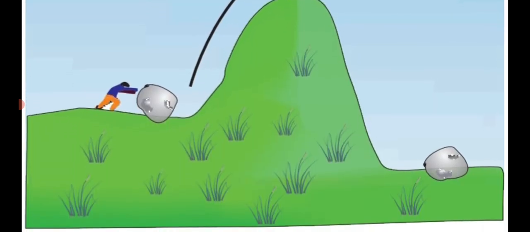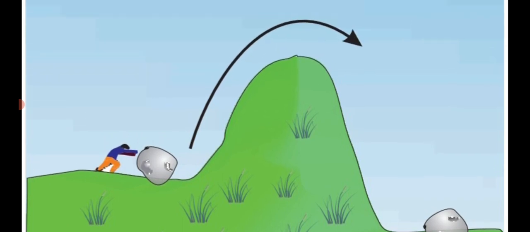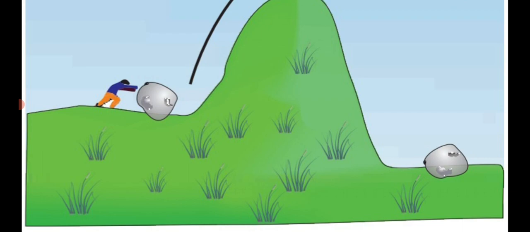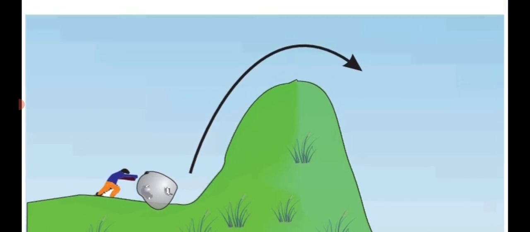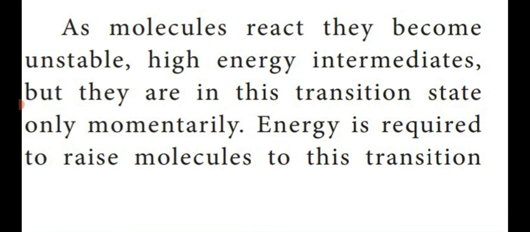See the example: a person pulling a rock to the top of the hill region requires a large amount of energy. Slowly they reach the top and finally it falls down in a faster manner.